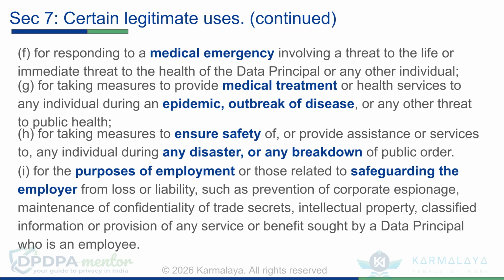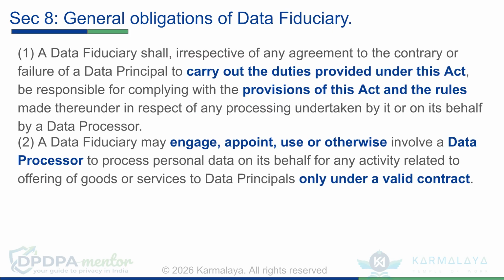Section 7 continues to outline legitimate uses, such as responding to a medical emergency as per subsection F, or providing medical treatment during an epidemic as per subsection G, or public health threat as per subsection H. Subsection I is regarding an employer using privacy data of an employee, which is considered as legitimate use to safeguard from loss of liability. Section 8 covers the general obligations of a data fiduciary.